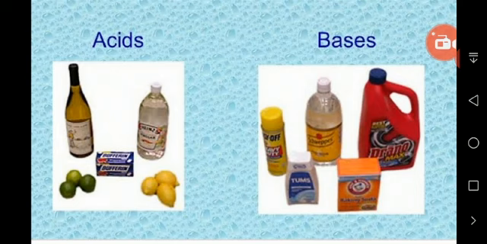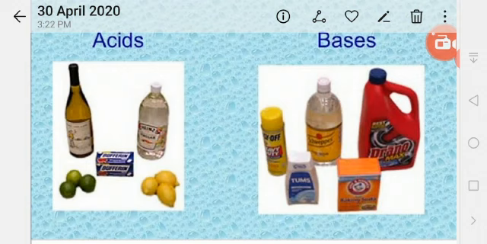So when we keep blue litmus paper into acid, it turns red. In bases, red litmus paper turns blue. Okay. Now we will go to the next topic, which is properties of acids. What are the properties of acids?